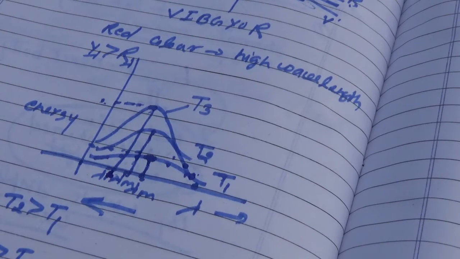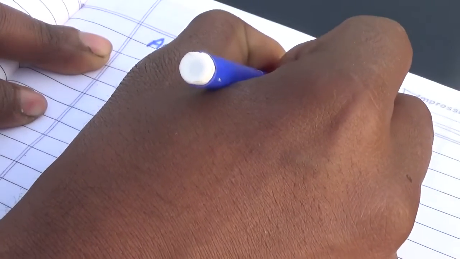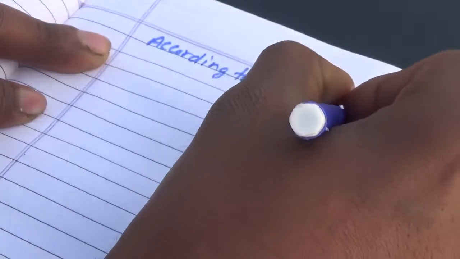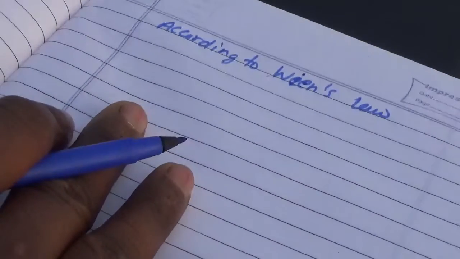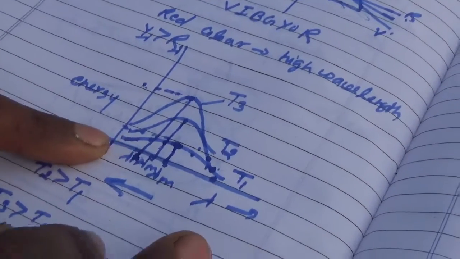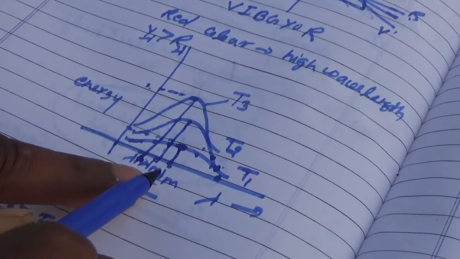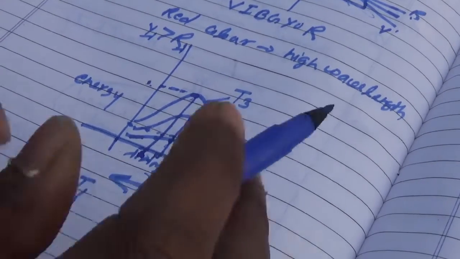Now here, dear students, what is Wien's displacement law? According to Wien's law, or also known as Wien's displacement law, as you can see in this graph, lambda m is the maximum wavelength at any given temperature.